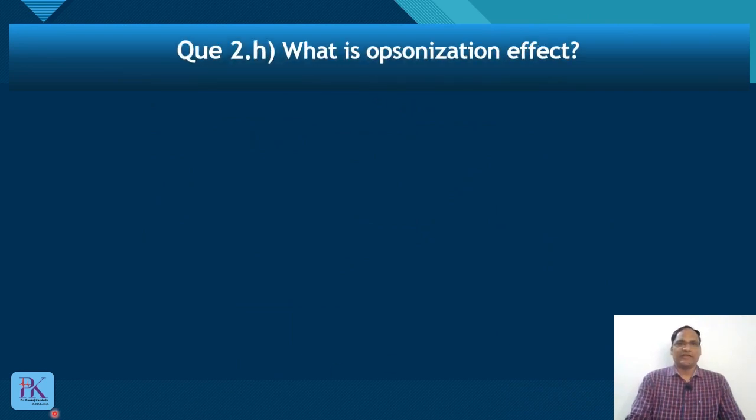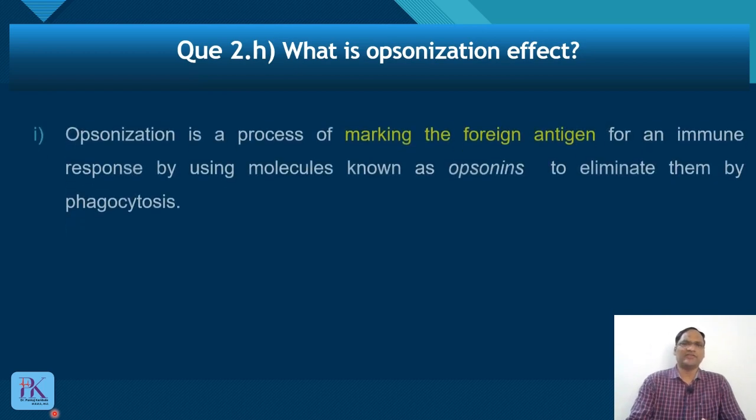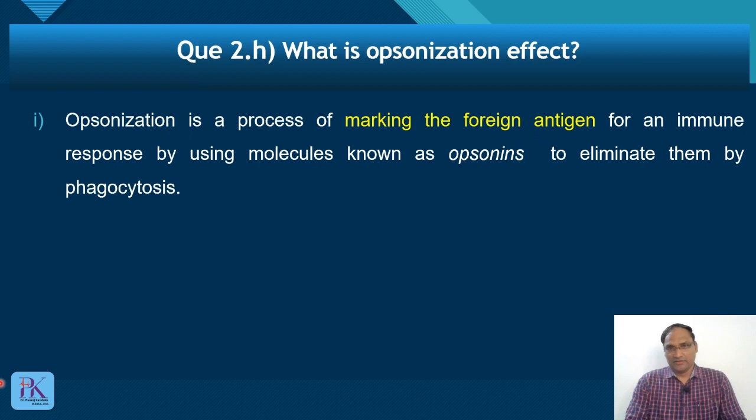What is opsonization effect? Okay, this is from the immunity chapter. Opsonization is a process of marking the foreign antigen for an immune response by using molecules known as opsonins to eliminate them by phagocytosis. So basically, what is opsonization? The marking of the foreign antigen. This is a process of marking the foreign antigen for immune response.